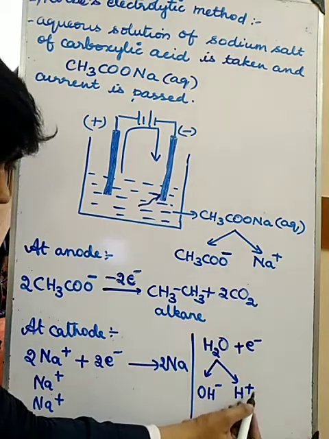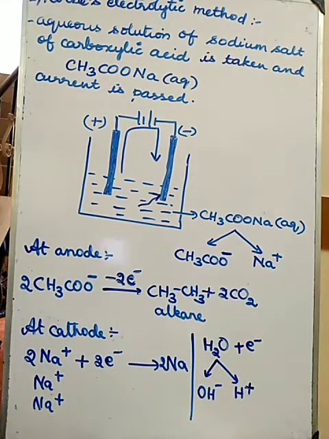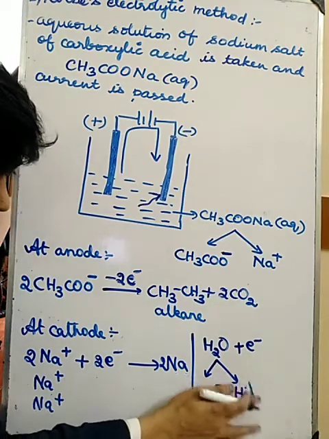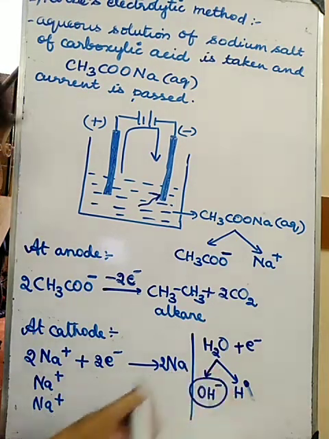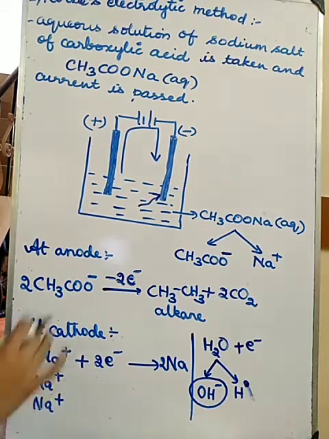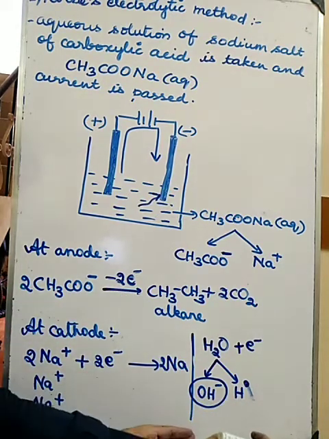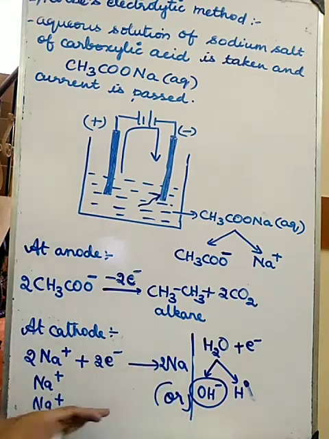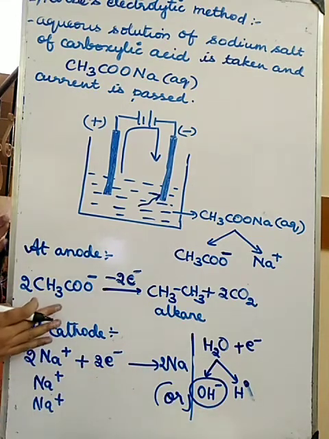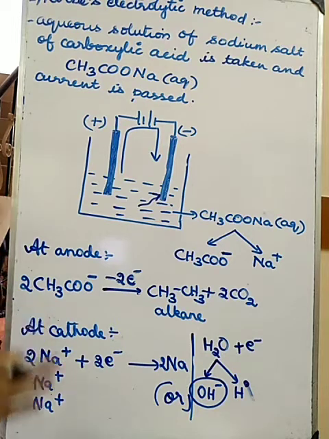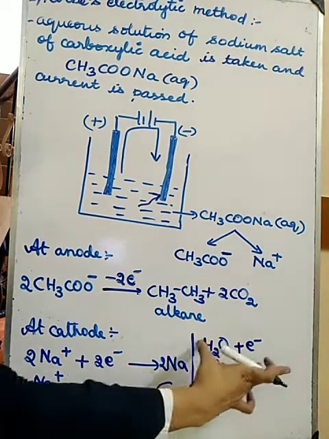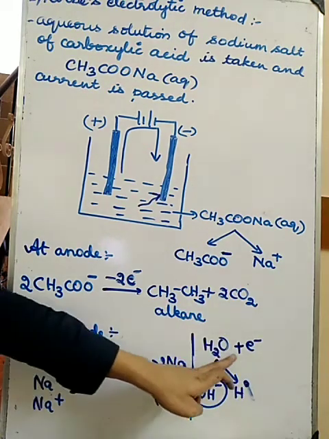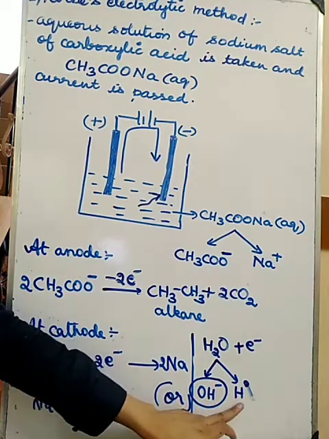This H plus is not having electrons, correct? So this electron will come on top of this H plus and it will become H dot. Okay, what will happen to this OH minus? Suppose this is not happening, this will happen. This or this will happen. Don't get confused. At the anode, always this will only happen. But at the cathode we have 2 possibilities. This can happen or this can happen. So the water can divide into OH minus and H plus.